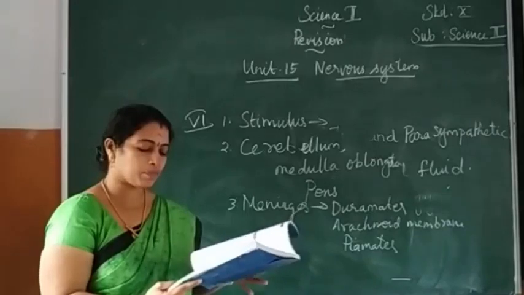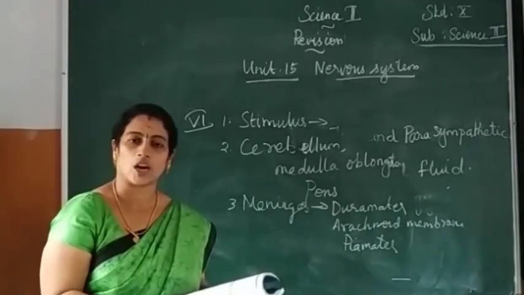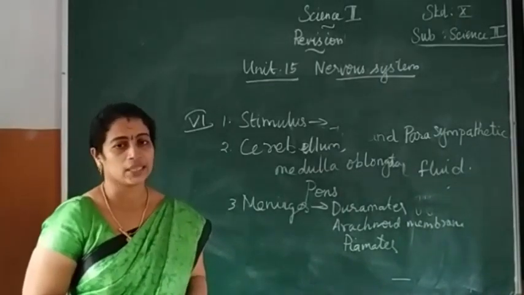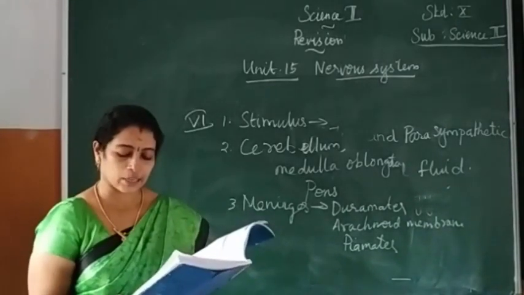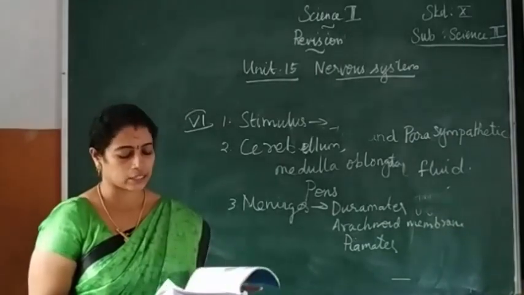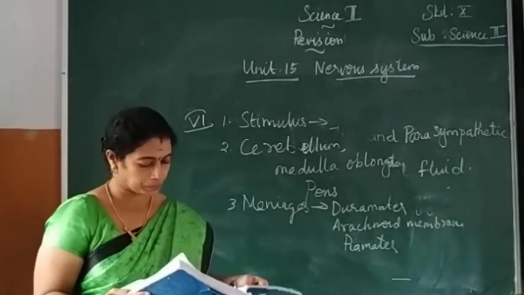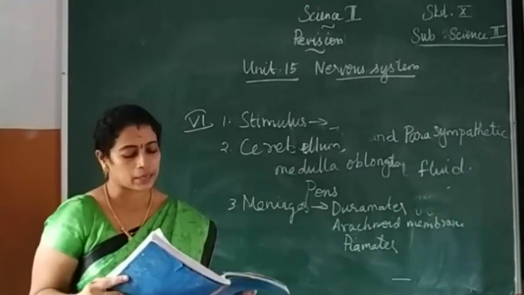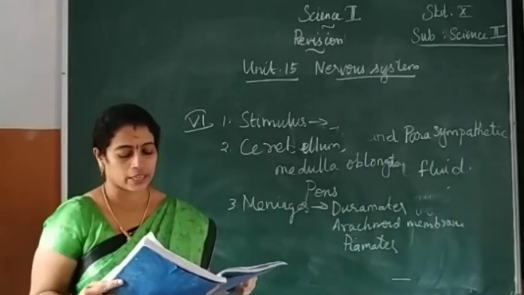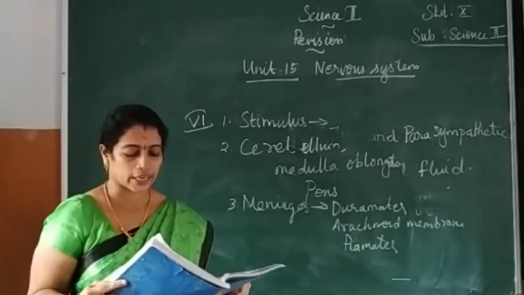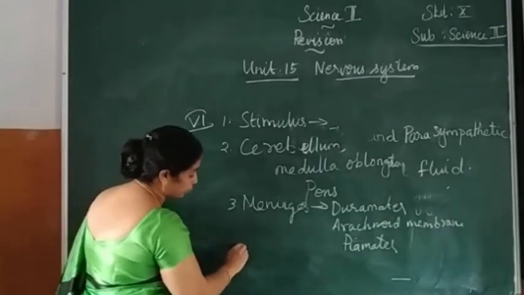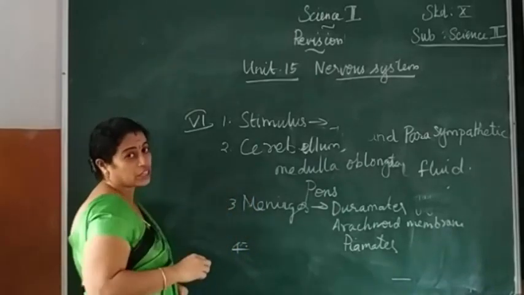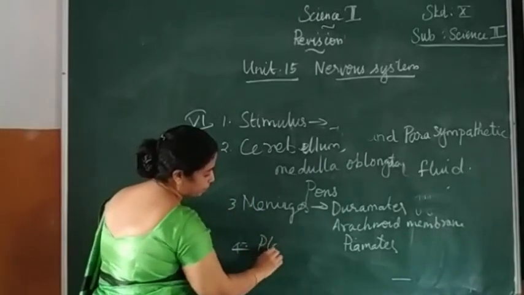Then, give an example for conditioned reflex. Playing the harmonium is an example of a conditioned reflex. Then, which acts as a link between the nervous system and the endocrine system? The answer is on page number 222: the hypothalamus acts as a link between the nervous system and the endocrine system. Fourth one, give an example for conditioned reflex: playing the harmonium.